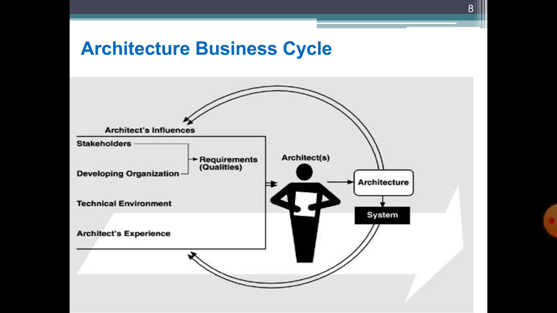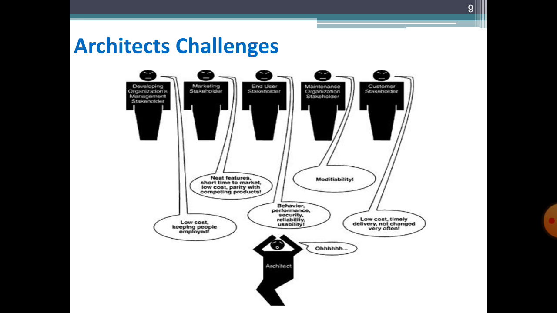So till here we see how these four influences are actually being used in this architecture business cycle. So let's move towards the next slide. Here there are different architect challenges as well, or you can say the influences of stakeholders. There are different stakeholders, as I said earlier. It can be a management team, a marketing personnel, end users who are interacting with the system, a maintenance team, or a customer stakeholder as well. So students, these are the different influences through stakeholders which actually affect the architecture.